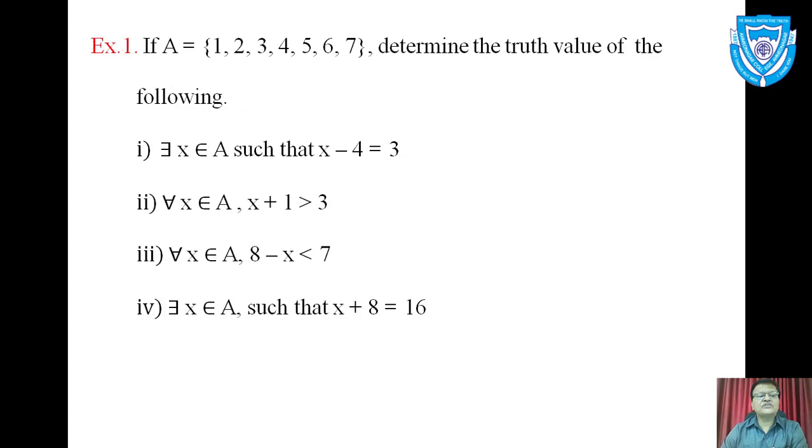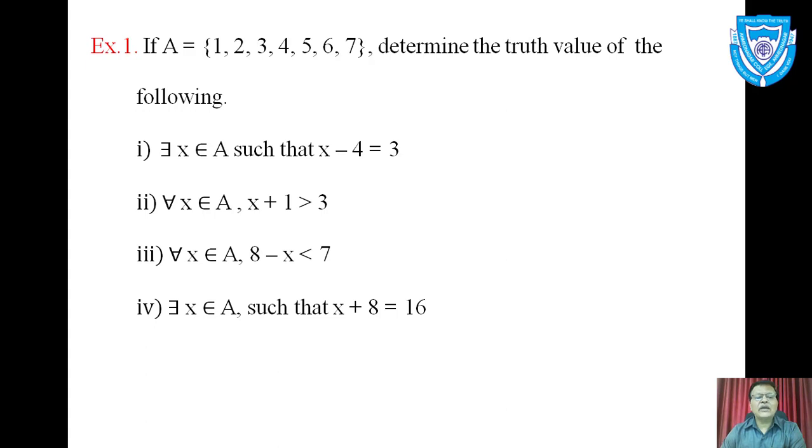and this is an existentially quantified statement. Now the second statement is, for all x belongs to A, x plus 1 is greater than 3. So it is a universally quantified statement. We have to check whether all members in the set satisfy the condition. If we take x is equal to 1, 1 plus 1 is 2, and 2 is not greater than 3. So 1 doesn't satisfy the condition, 2 doesn't satisfy the condition. So the truth value of this second statement is false.